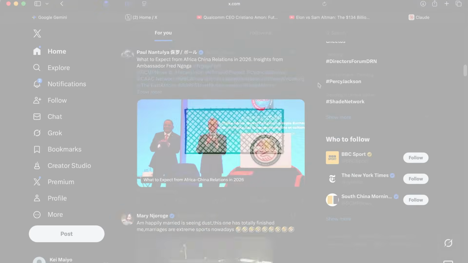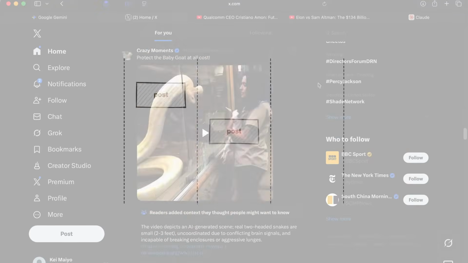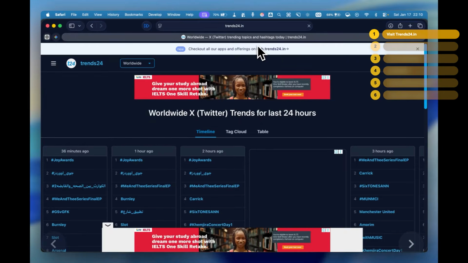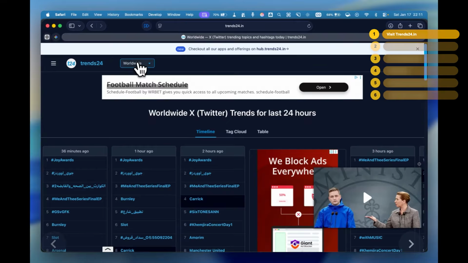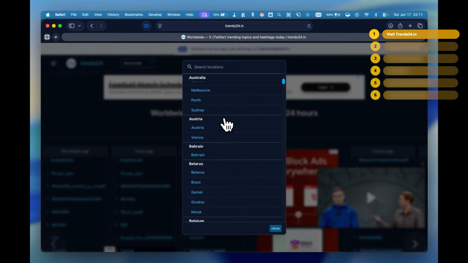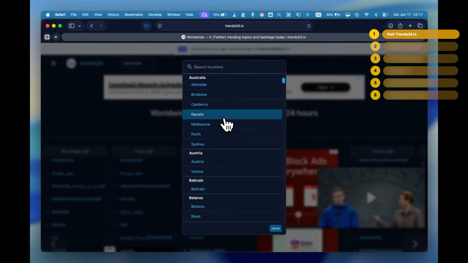Here's how to make money with Twitter. And no, this isn't about posting threads or building a following. Open a new tab and go to trends24.in. When you land on trends24.in, you'll see a drop-down menu at the top. Click it and select your country.